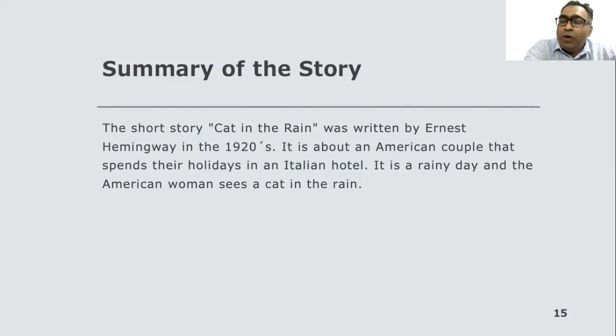His answers are short and indifferent. He says, "I'll do it, don't get wet." So he is telling his wife not to go outside, not to get wet. So the wife doesn't get wet. It is also symbolic in nature, because we find that rain is also a symbol in